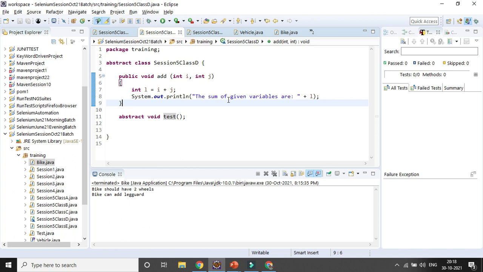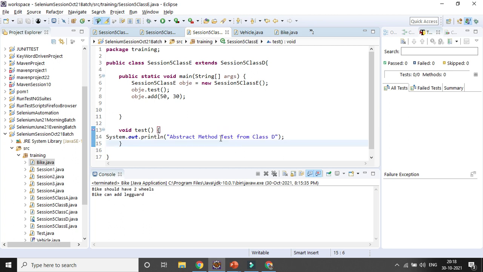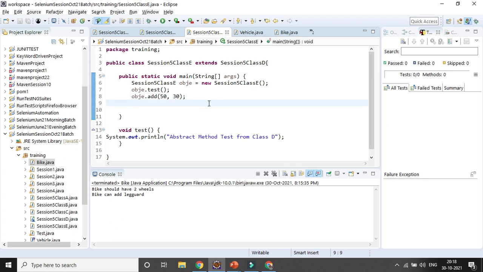And then we are calling it in the derived class, where you are implementing the method body. So my question is, what is the benefit of creating an abstract class?